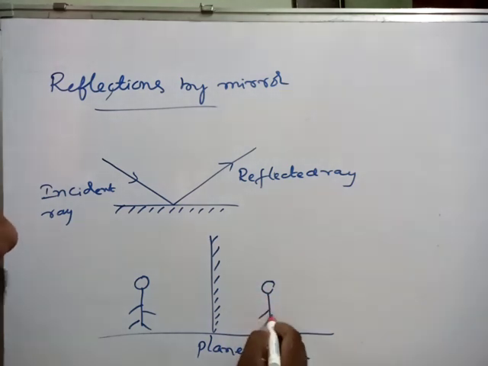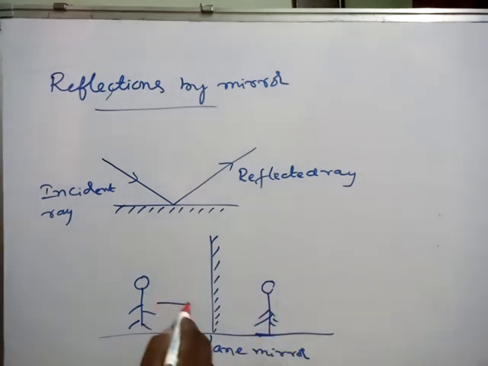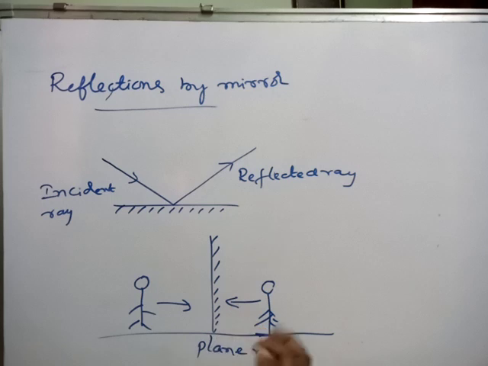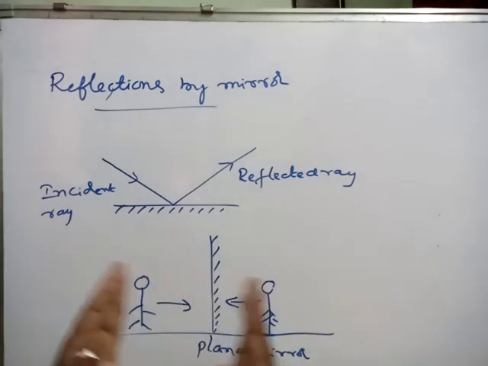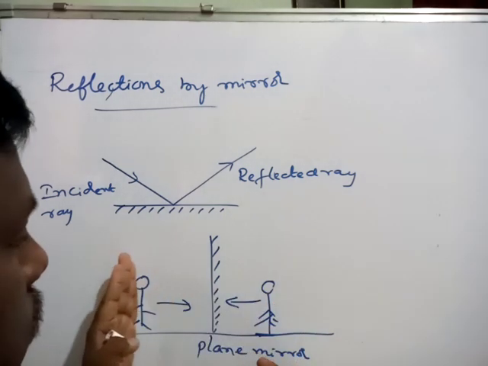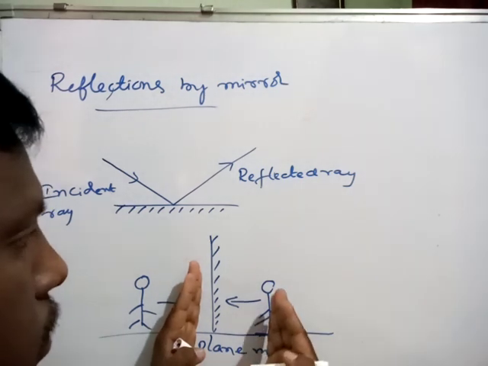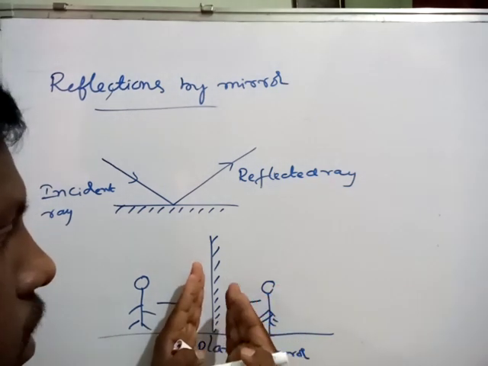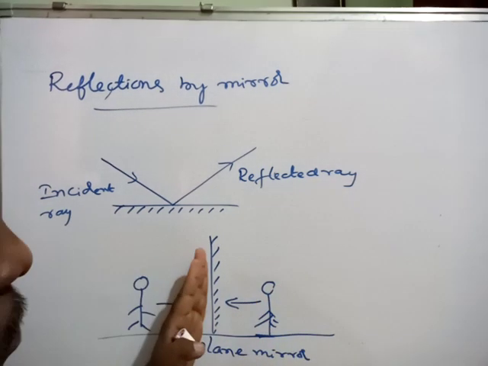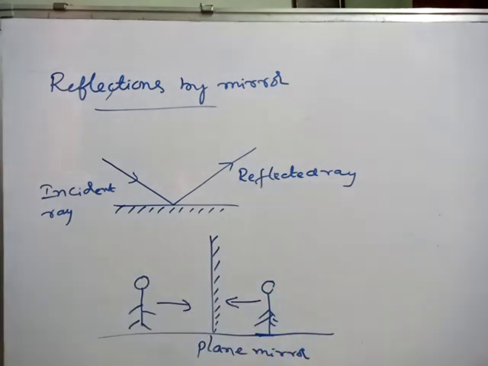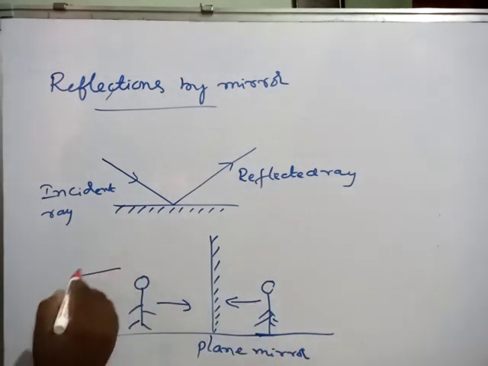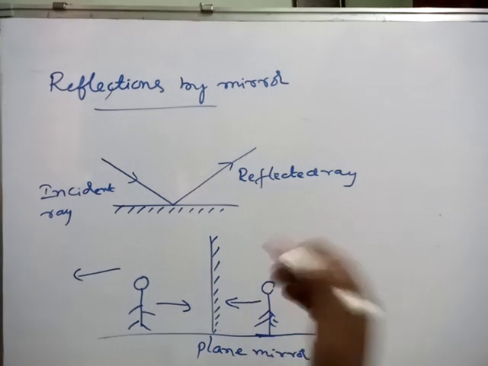How much distance the person moves towards the mirror, the image also comes that much nearer. If the person reaches the mirror, the image also reaches nearby. If he touches the mirror, the image also touches there only. If he comes back, the image also moves back.